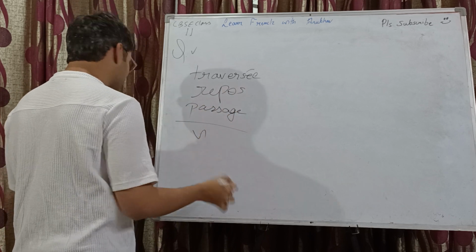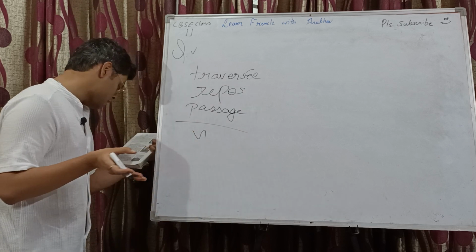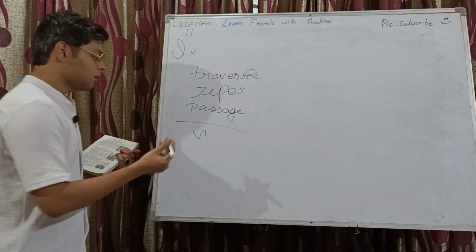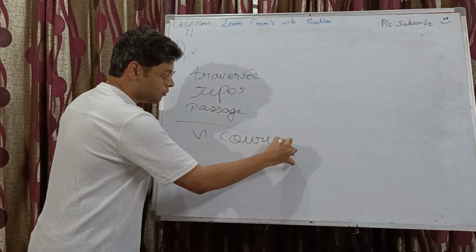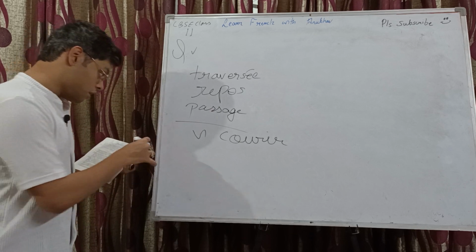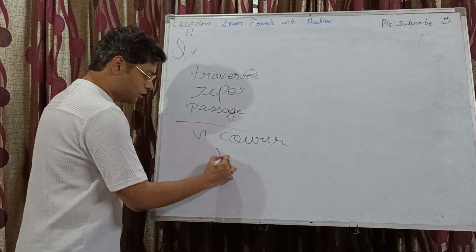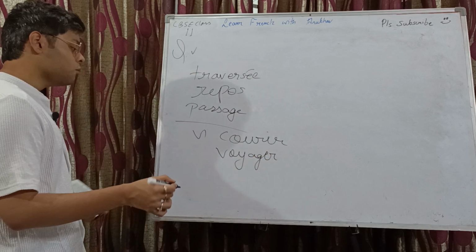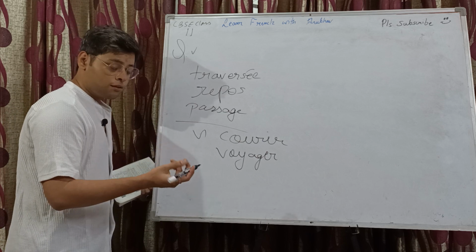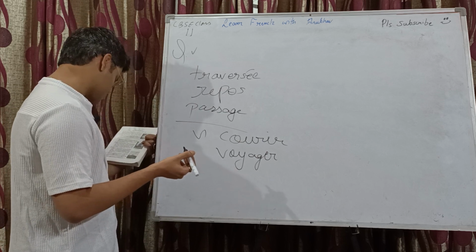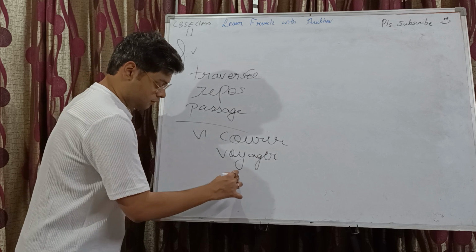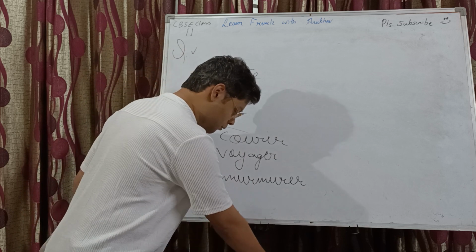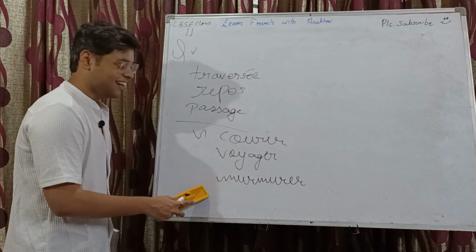Similarly, in question number 6, we are to give the opposite, right? We are to give the forme verbale. Quel verbe correspond au nom? So, le cours, courir, which means to run. Then we have le voyage, to travel, so it's voyager. And then we have le murmure, to murmur, murmurer, pretty much similar to the puffed rice in India, murmure.